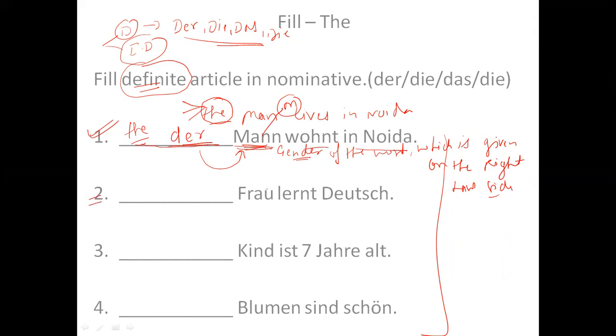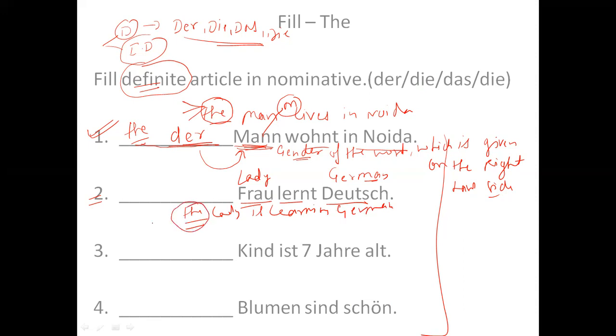The second says Frau. Frau is lady. Lernt Deutsch. Deutsch is German. So in English, I want to say the lady is learning German. Right? So here also I am using the.